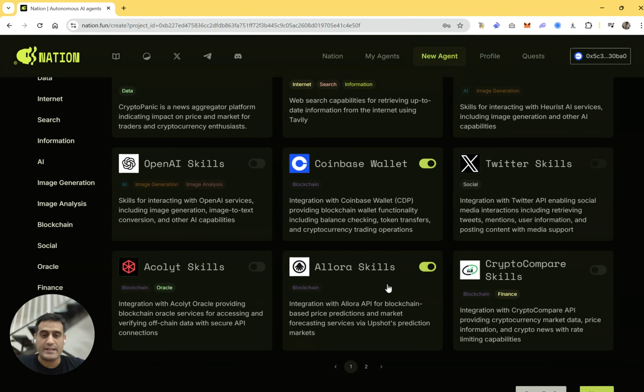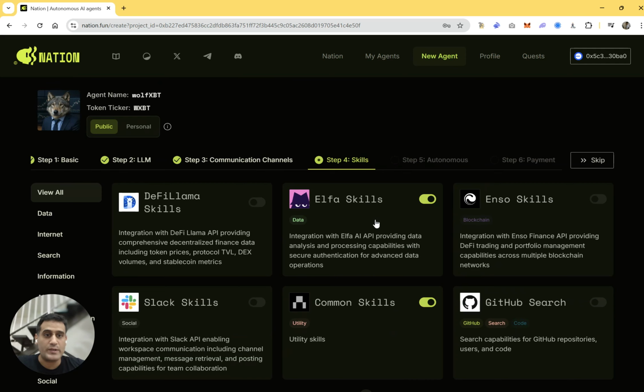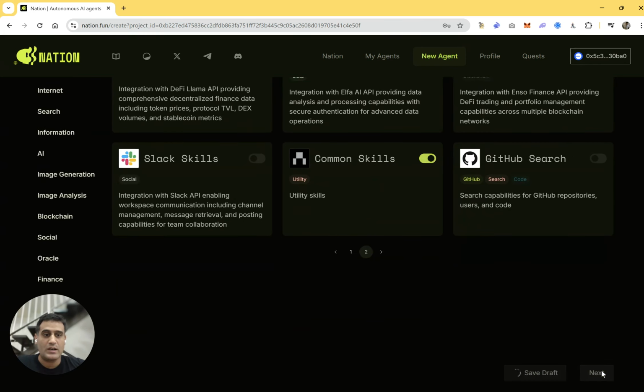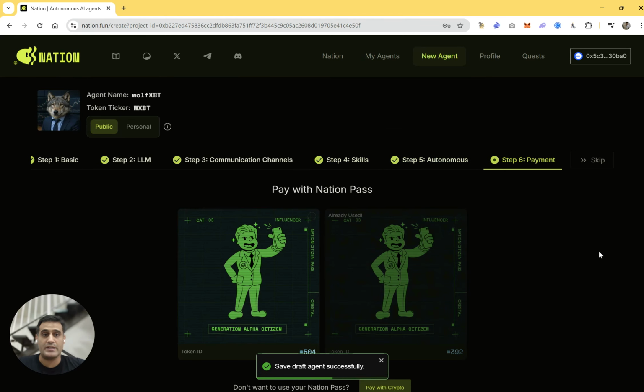I also made sure that it has Lora skills to be able to get certain information about price prediction from a Lora network. And I used the Alpha skill that allows me to get Twitter sentiment. So that's my agent that I have designed, and I would like now to go and try it. And so I'm going to pay for it and execute it.